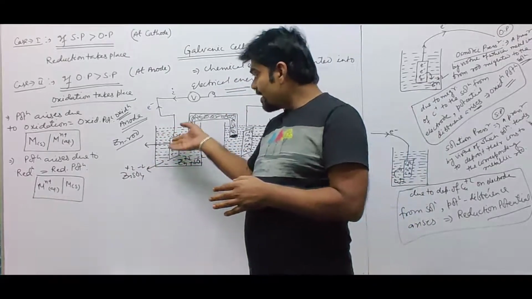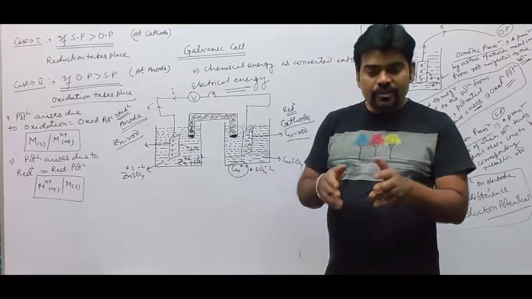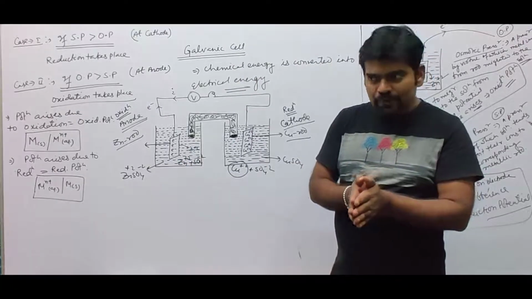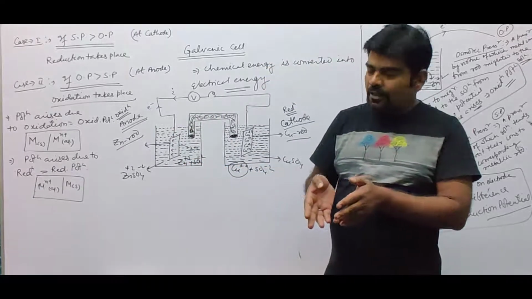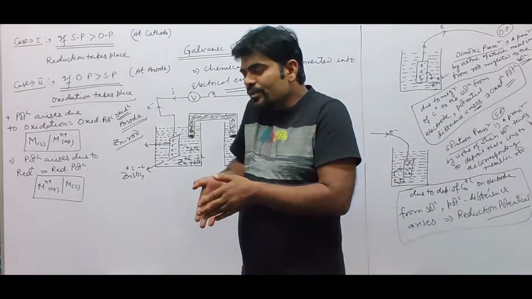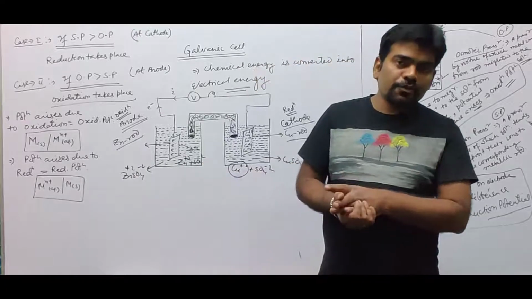So when the zinc rod is added in zinc sulfate solution, there are already zinc ions, and the zinc rod is an electropositive metallic rod. So what will happen? Zinc ions pass successfully to the solution itself.